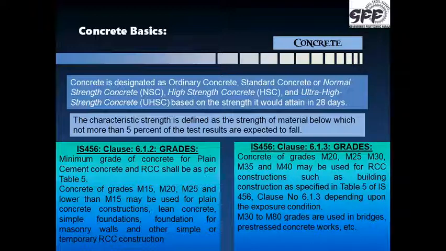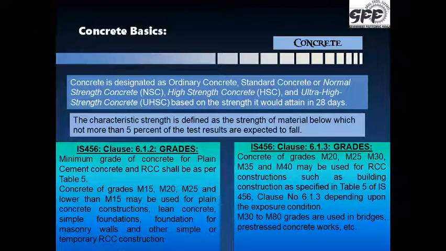Clause 6.1.2 specifies that minimum grade of concrete for plain and reinforced concrete shall be as per table 5 of the code. Now the concrete of grades M15, M20, M25 and lower than M15 may be used for plain concrete constructions or lean concrete, simple foundations or foundations for masonry walls and other simple or temporary reinforced concrete construction as specified in table 5 of IS 456. It also says depending upon the exposure conditions.